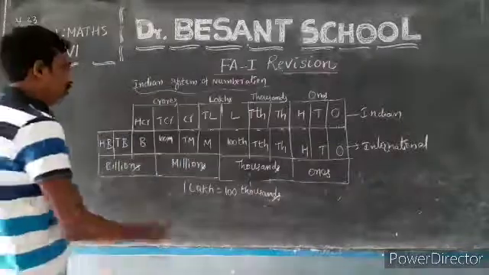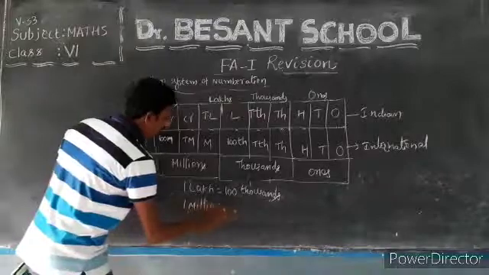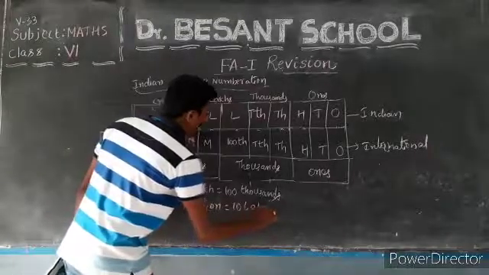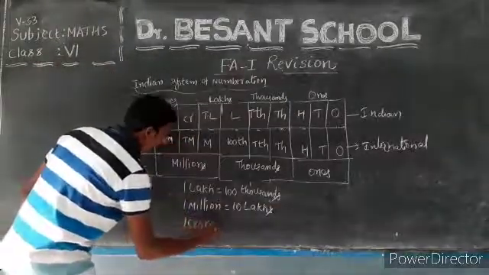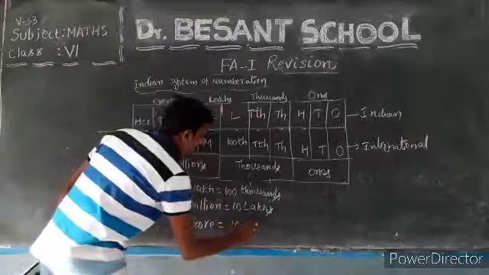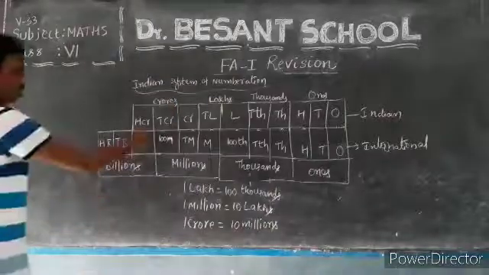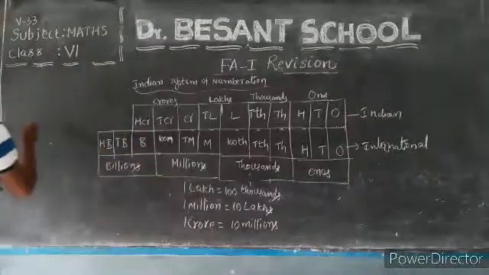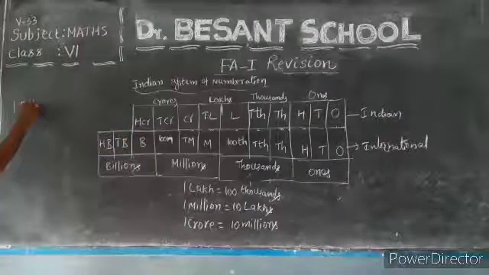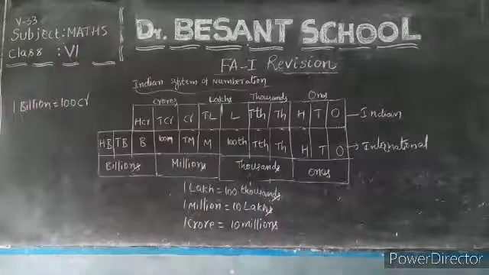Now, 1 million equals how many lakhs? Yes, 10 lakhs. 1 million is equal to 10 lakhs. 1 crore is equal to 10 millions. You will understand. Now we say billion. I'll write it down here. 1 billion is equal to 100 crores.